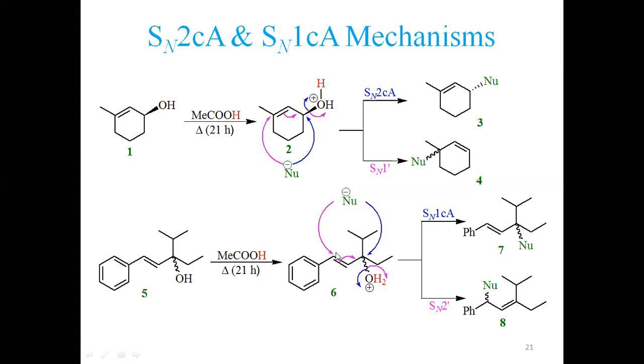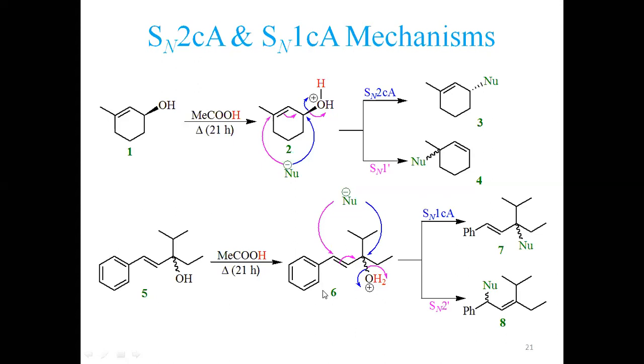Not only substitution: substitution is not taking place at the carbon where the leaving group is leaving. The substitution takes place at this position and rearrangement has taken place. That's why this is called SN2 prime. Why is it not SN1 prime? Because where substitution is taking place, this is not a tertiary carbon, if you remember. So this is SN2 prime.